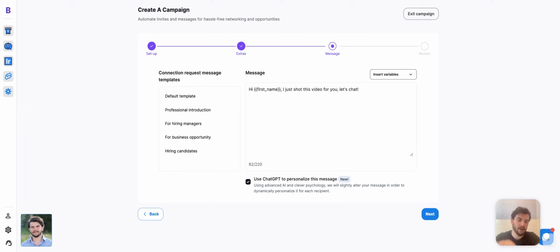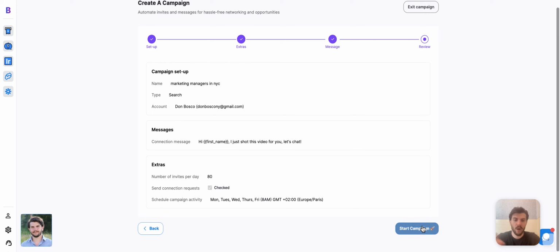We can use ChatGPT to personalize the message for the person's profile. So for example, if we check this, it's going to slightly alter the message to reference something in their profile, perhaps where they went to school, or maybe something they're involved in. That's going to really just add another layer of personalization. Okay, so now we can review this, and if it all looks good, start the campaign.